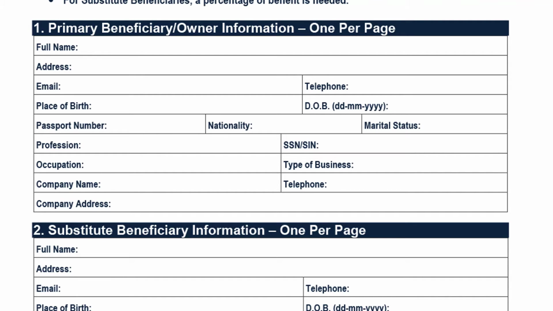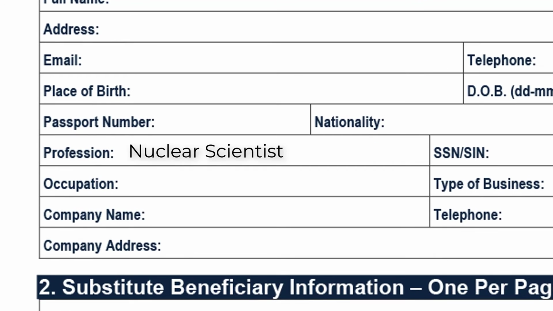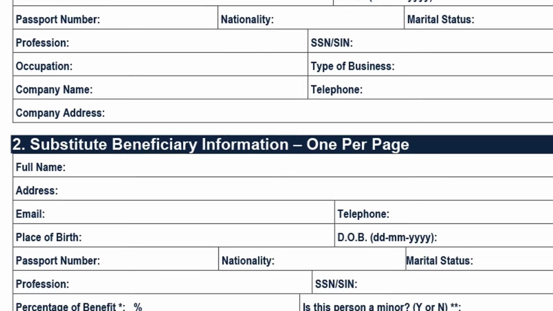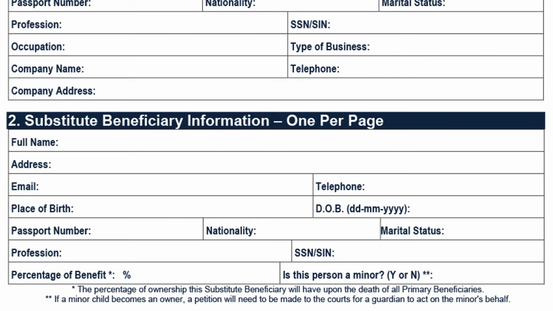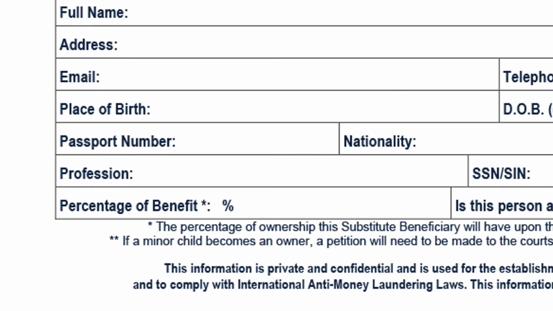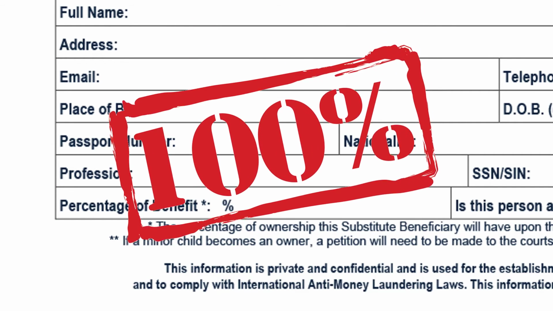For the primary beneficiary information, the first fields are for personal information and the next is for work. Your profession is what you're educated to do, and your occupation is what you're actually working at now. If you're retired, please use that as your occupation. As the substitute beneficiaries are not legally active, they don't need to have their work information. But what is very important is their percentage of benefit. All combined percentages for the substitute beneficiaries must add up to 100%.